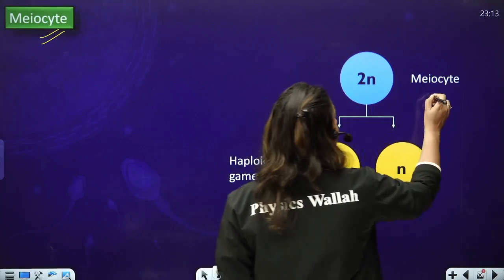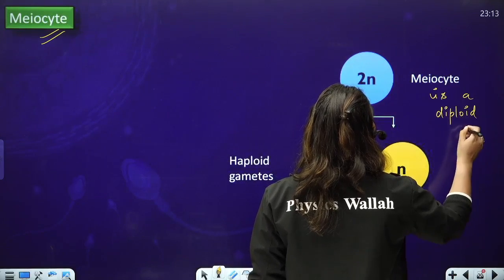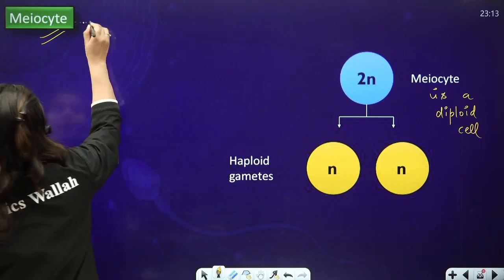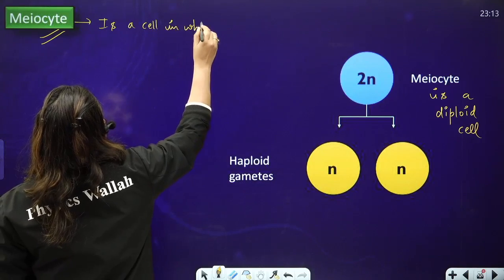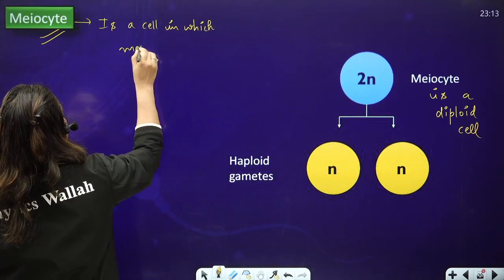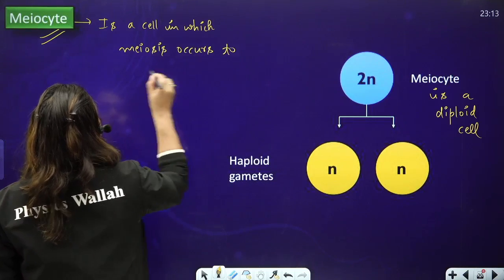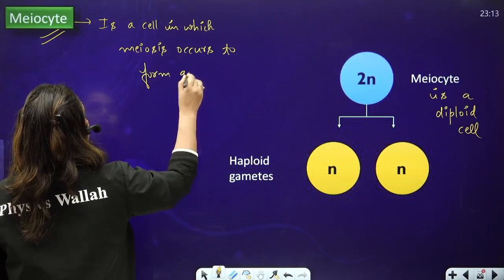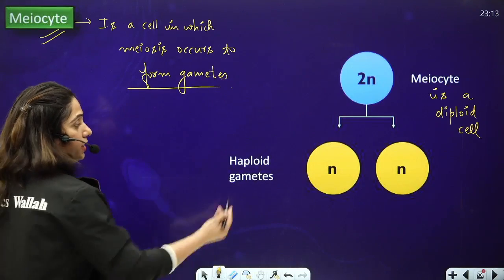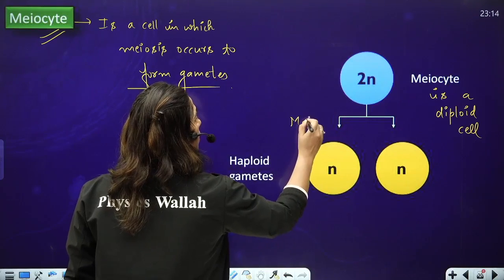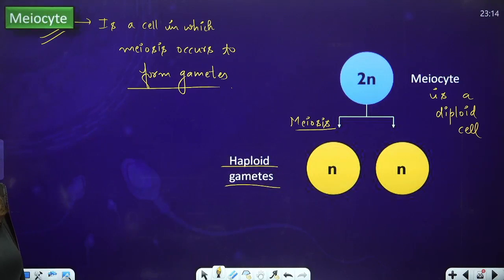A meiocyte is a cell in which meiosis occurs to form gametes. And a meiocyte is always a diploid cell, and after meiosis, a meiocyte will form the haploid gametes. Clear?